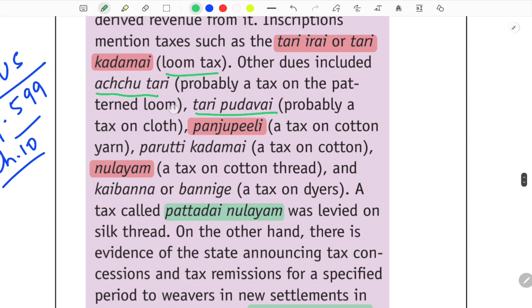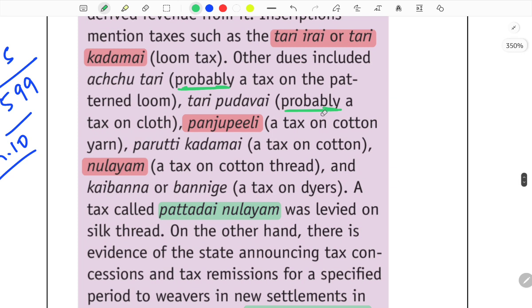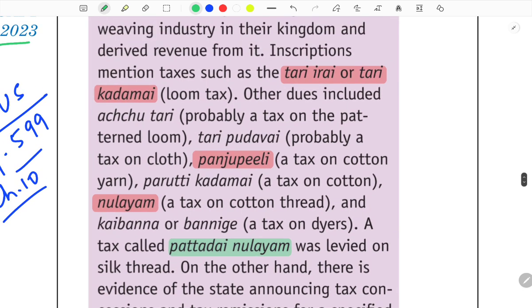But see, they didn't give you these terms because this could be subjective, because 'probably' is written here. I mean this could be something else also. So UPSC is smart, they didn't pick up these terms because there could be a dispute on these things.